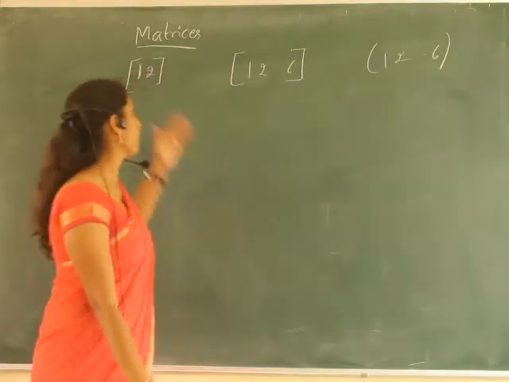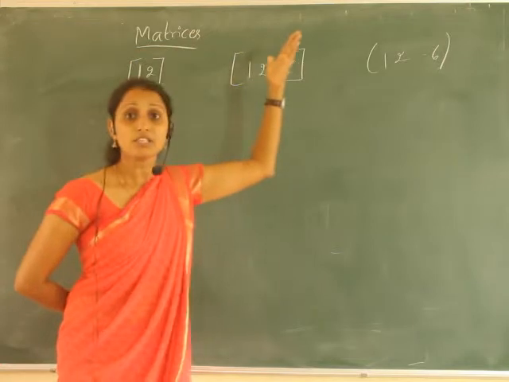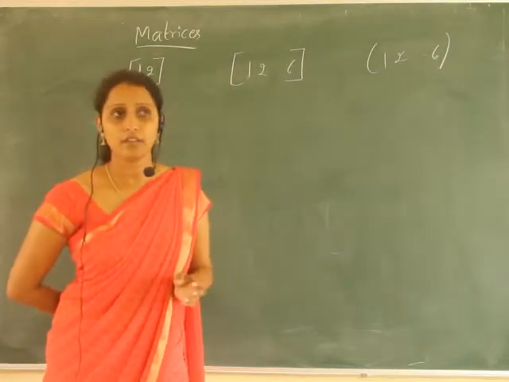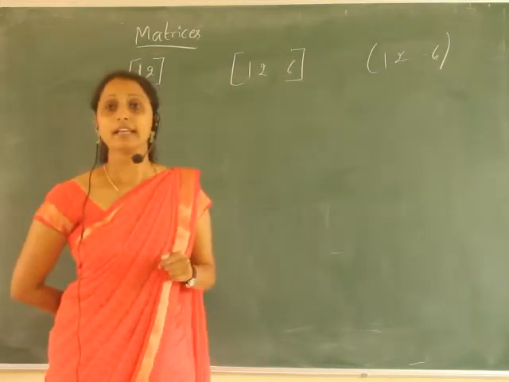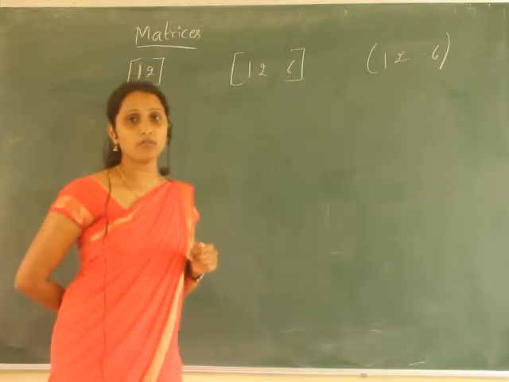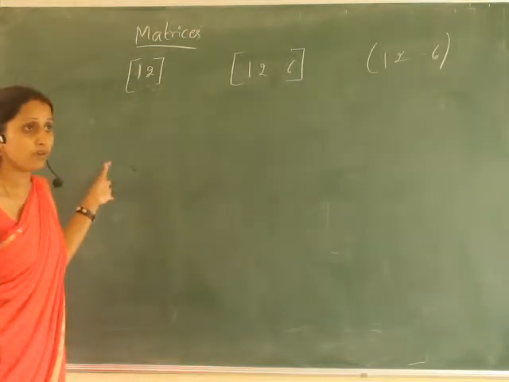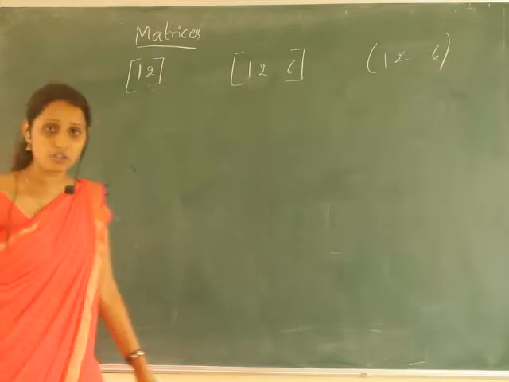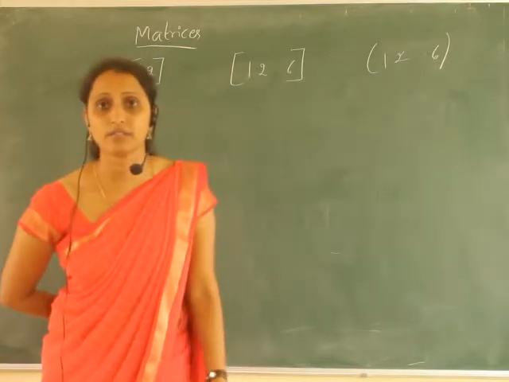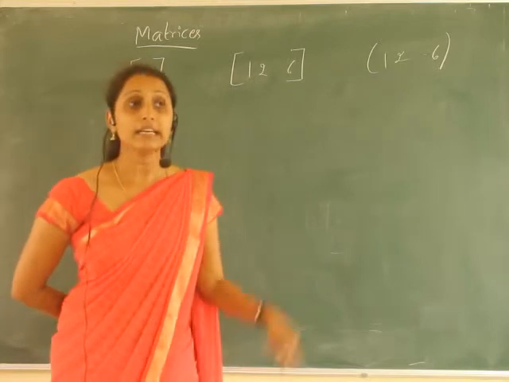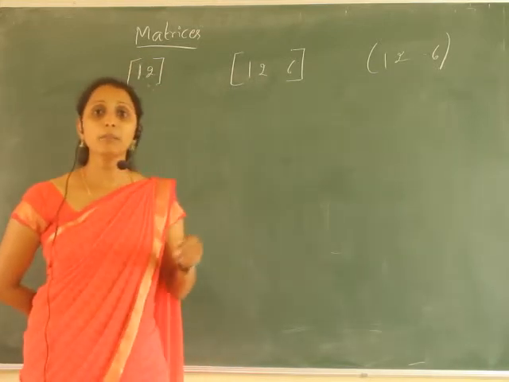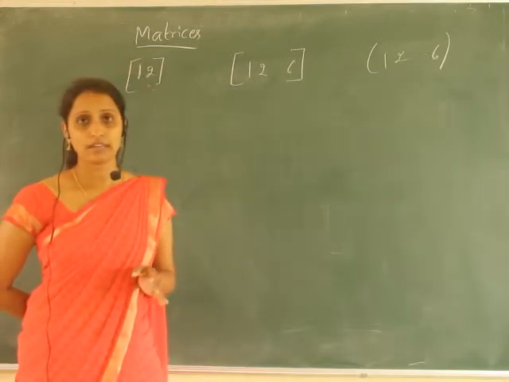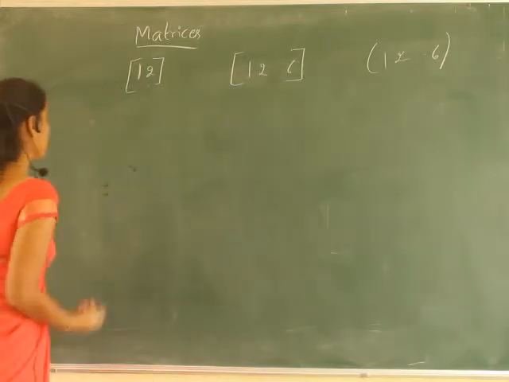So matrix or matrices: matrices is plural, singular is just a matrix. So what is a matrix? An orderly rectangular arrangement of numbers or functions is called a matrix or matrices. Orderly rectangular array of numbers or functions.